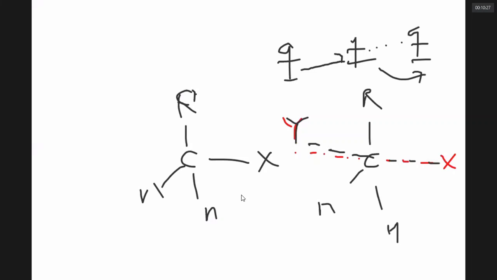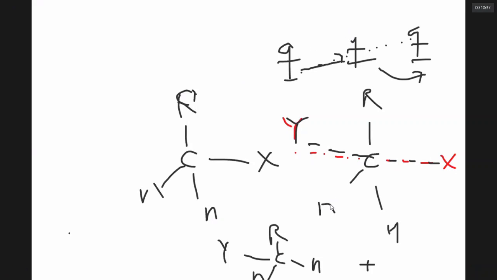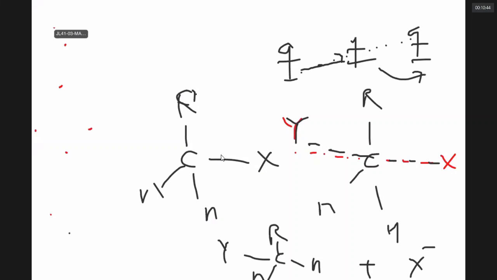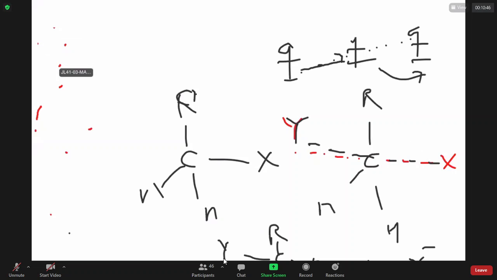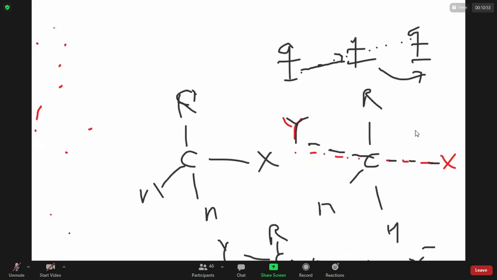Here the bond is breaking, here the bond is forming. When the reaction completes, the hydrogens remain intact, the Y completely comes, X completely goes. This type of reaction where you don't have two steps, there is only one process, as somebody is leaving, somebody is entering, that type of reaction is called SN2 reaction.